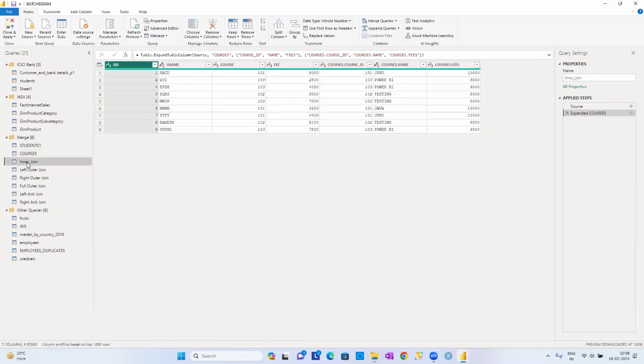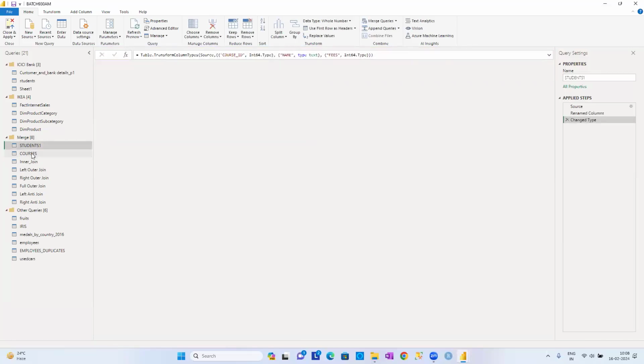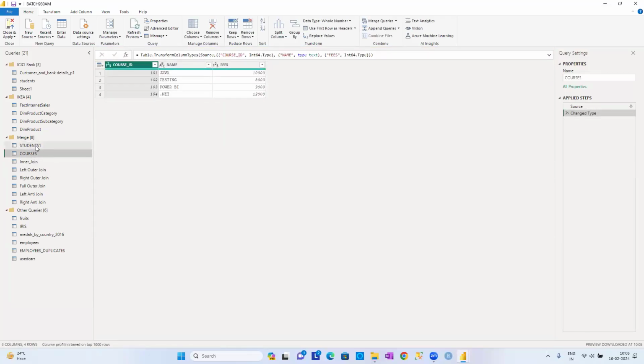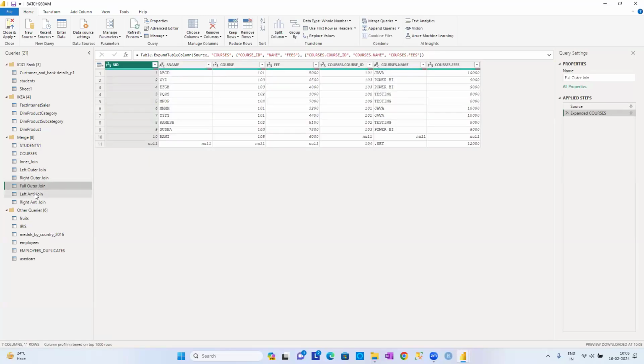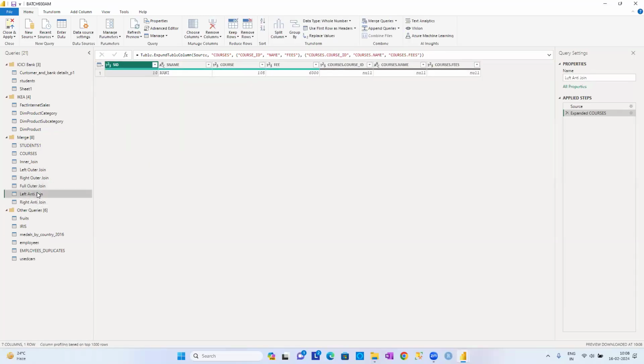I have created these two queries by manually entering the data, guys. But how did I get this table? By merging these two queries. By using an inner join, I got this query, guys. This is left outer, this is right outer, this is full outer. What is the meaning of left anti-join?